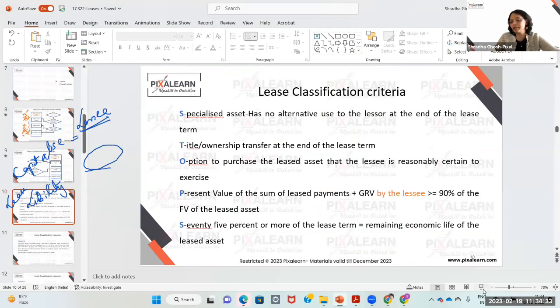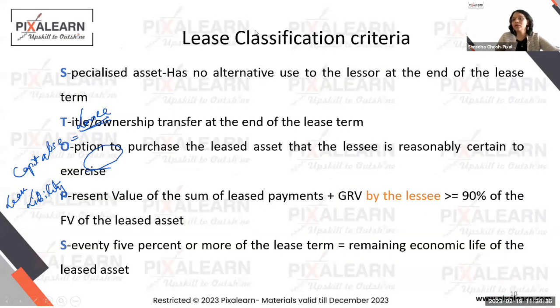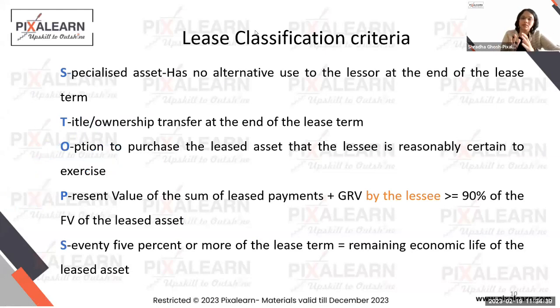Okay, look at these 5 elements. See, the idea is this. In my example, if Tesla gives a new car on lease for 6 years, that car is being given for a very, very long time. That's number one. So we say, okay, there are 5 conditions. If any one of those conditions is met, I'm going to call it a finance type lease. And if, in my example, Anirban does qualify any of those 5 criteria, we will ask Anirban to capitalize that asset in his balance sheet and then depreciate that asset. Okay, so what are those 5 criteria?